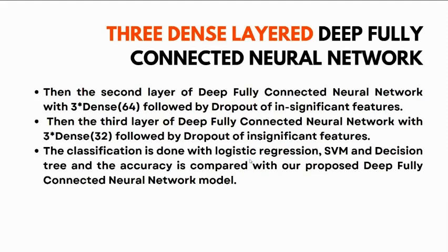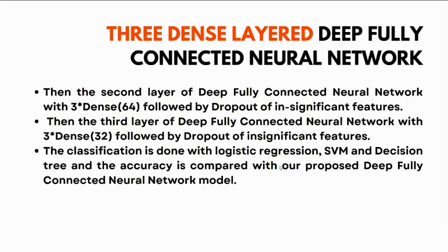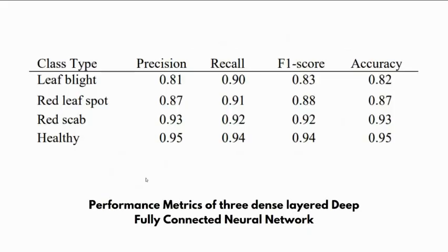After passing images through every layer, we apply some dropout to give the most precise, accurate final data. This data is compared with the data we classify using pre-existing classifiers, namely the logistic regression, SVM, and decision tree classification models, which will give precision, accuracy, and F1 score, and give the final accuracy of the proposed deep fully connected neural network model.